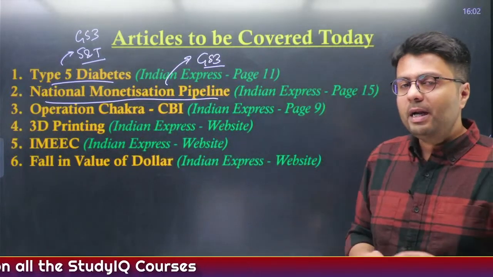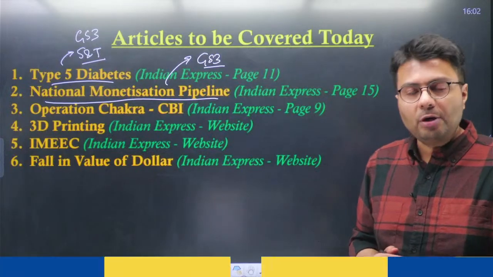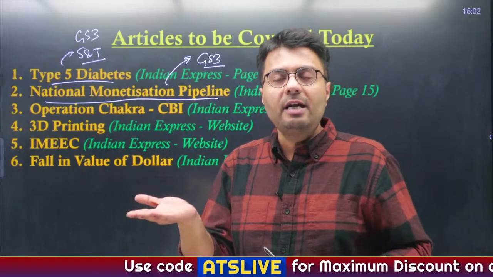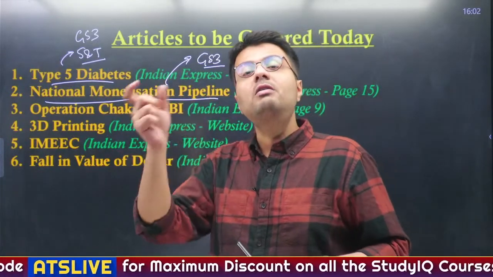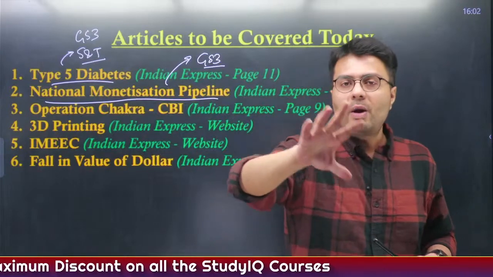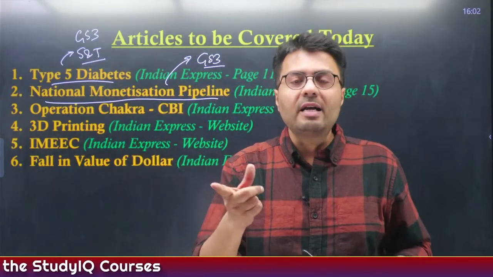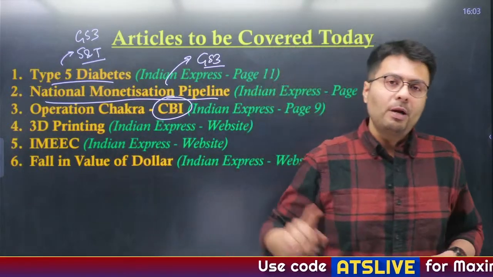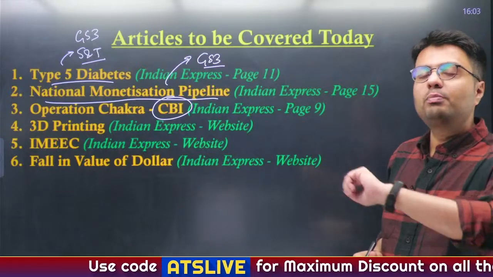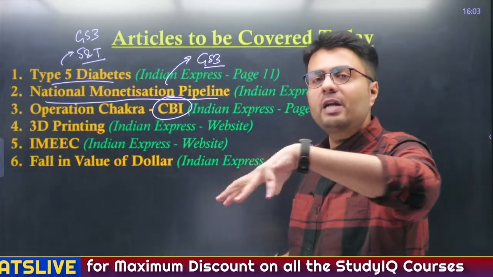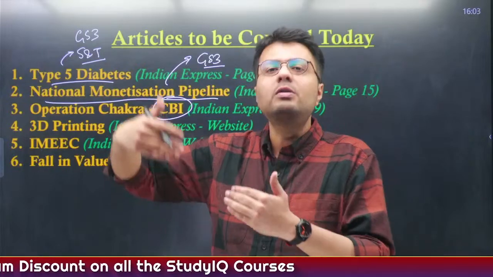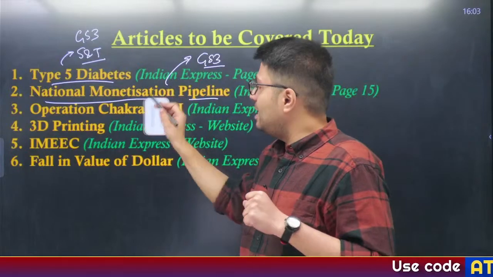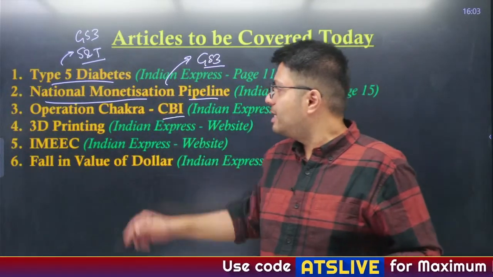In the third article, we'll be understanding about an operation conducted by the Central Bureau of Investigation, and this operation is known as Operation Chakra. You understand that in recent times the cases relating to digital fraud, financial fraud, especially over the digital medium, and cyber crimes have increased. Most of you have heard at least once about what is digital arrest, right? So, the people who are involved in these types of crimes, the CBI is going to arrest these people under Operation Chakra, because the CBI is responsible for conducting investigations relating to financial fraud that may happen anywhere in India, and also sometimes if it happens from outside and it leads to problems for people living in India. So there the CBI has the jurisdiction. So we'll try to understand this in today's discussion.